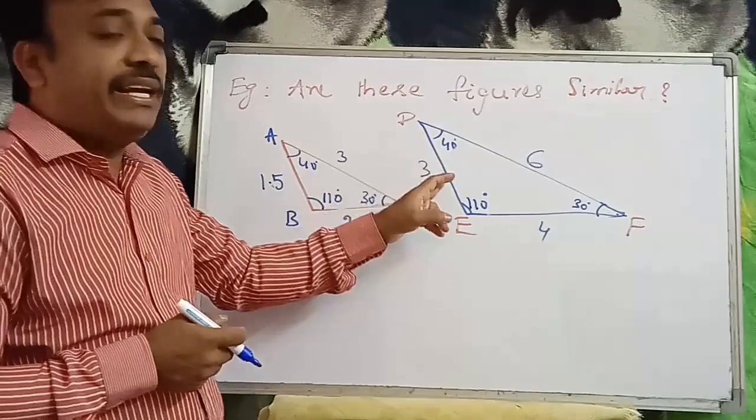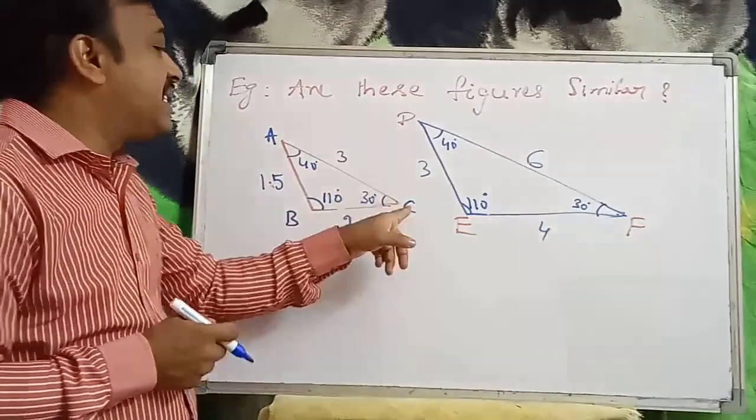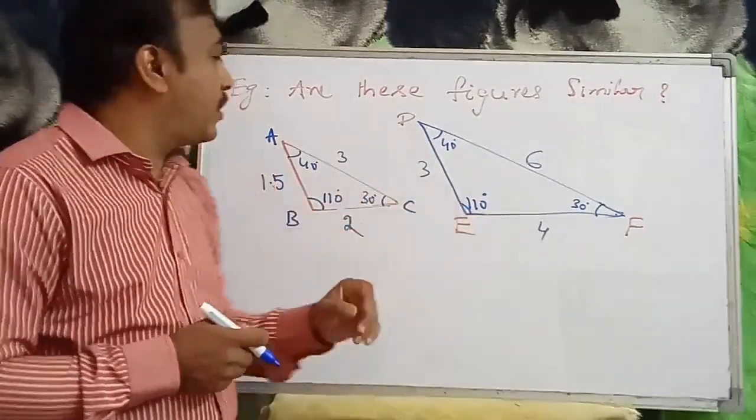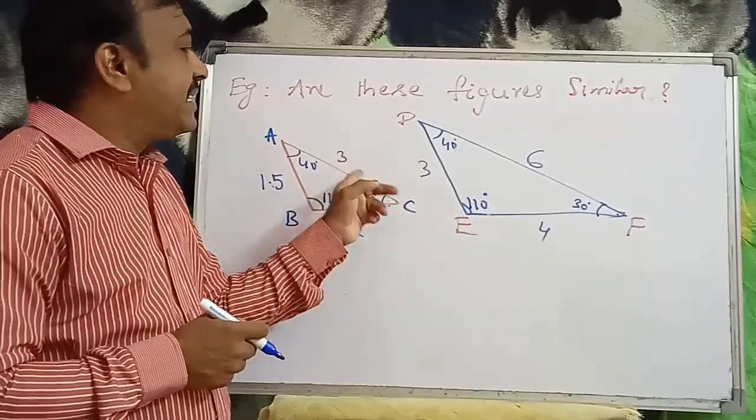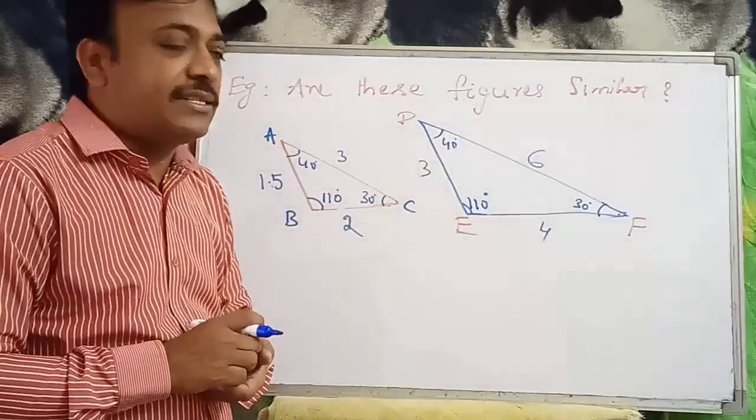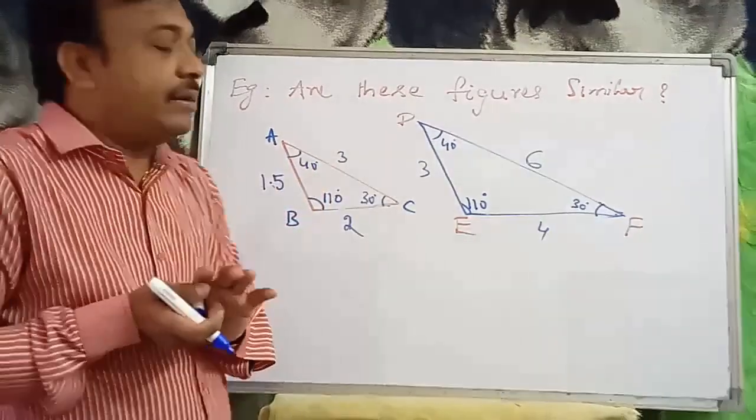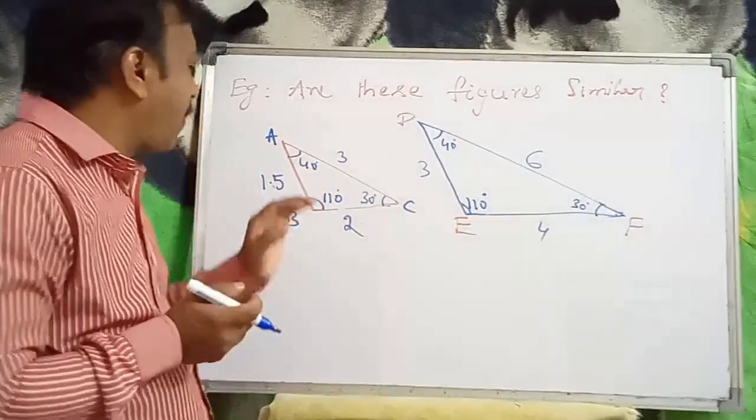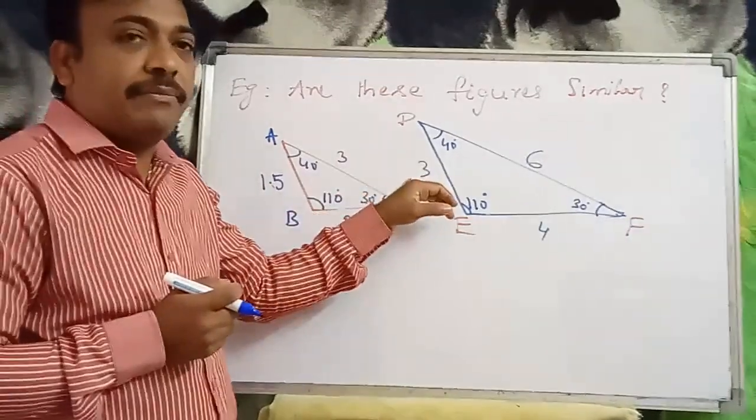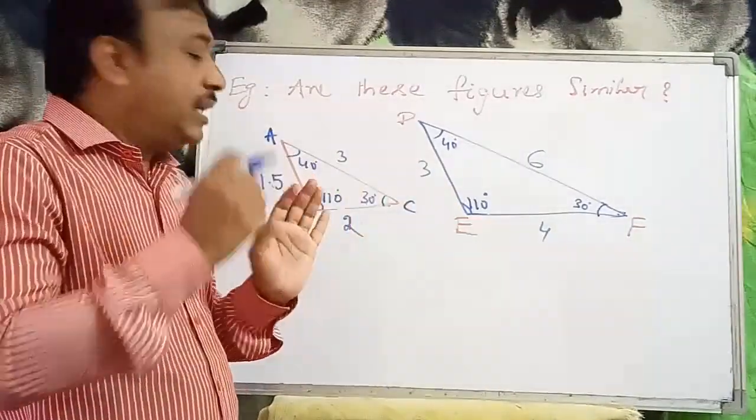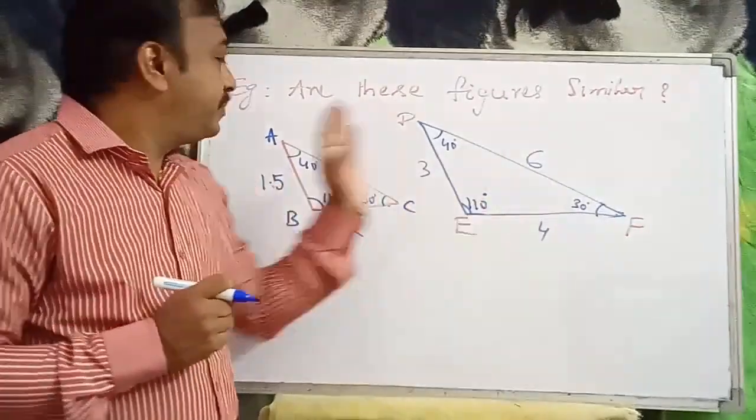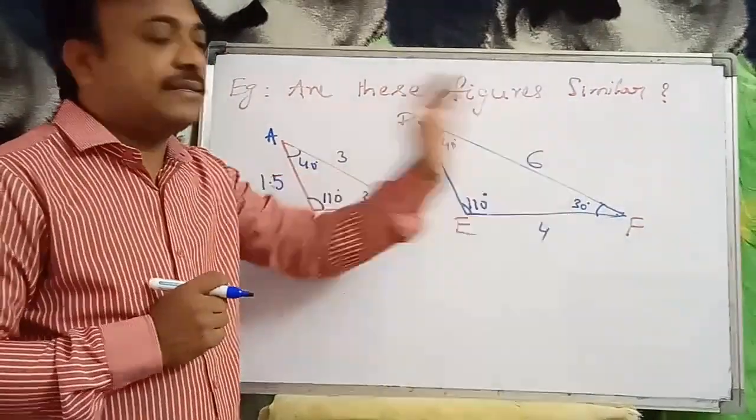AB is 1.5 and this is 3. BC is 2 and EF is 4. AC is 3 and DF is 6. So corresponding sides are in proportion. Corresponding sides are in proportion. 1.5 and 3, see that. 2 and 4. 3 and 6.